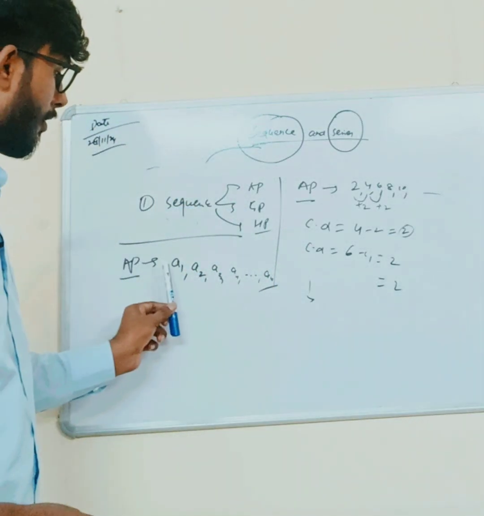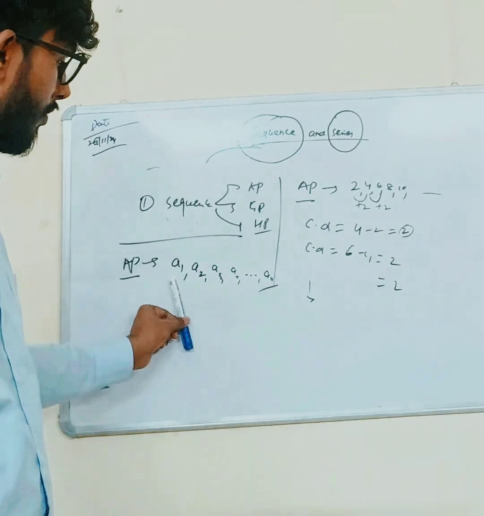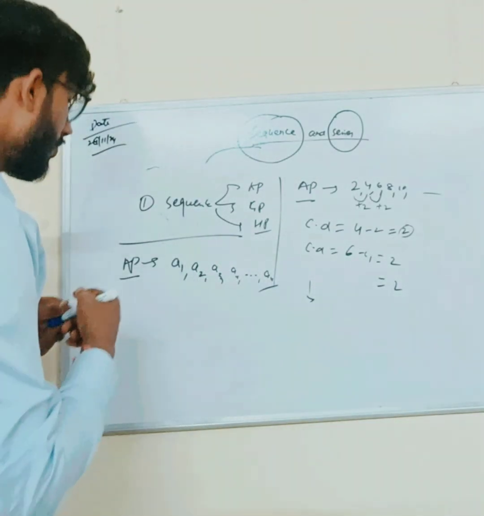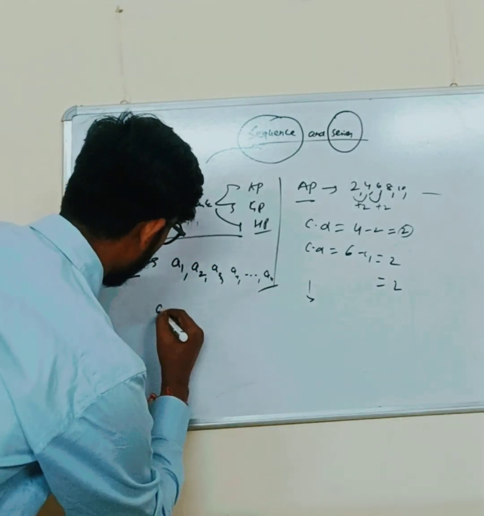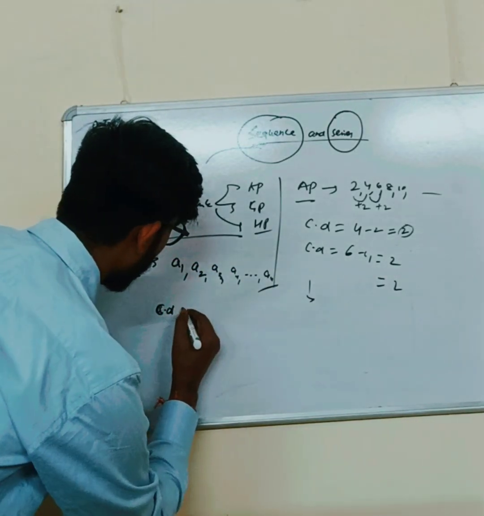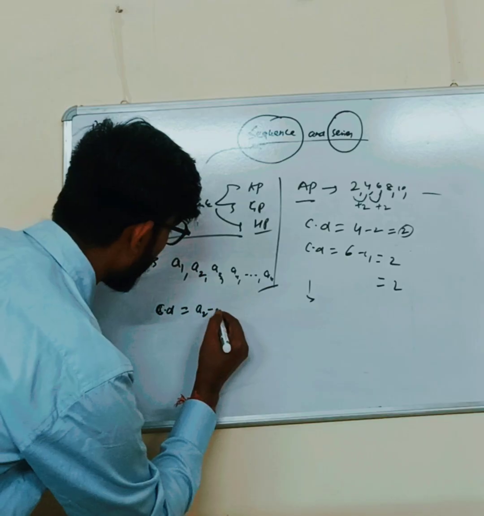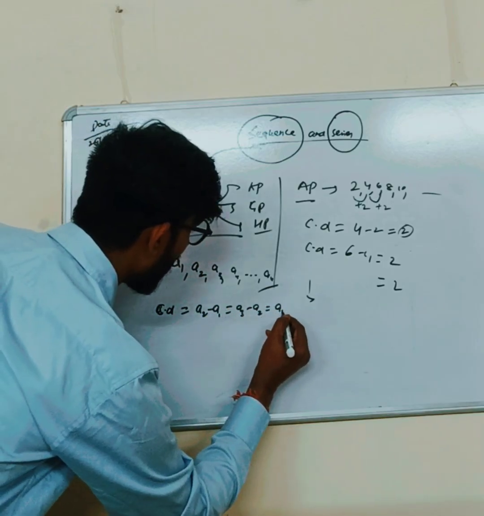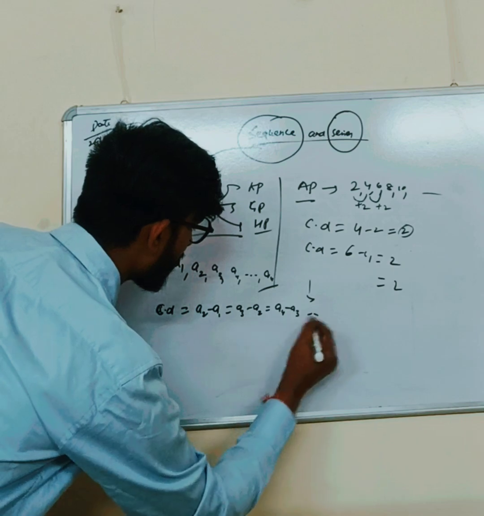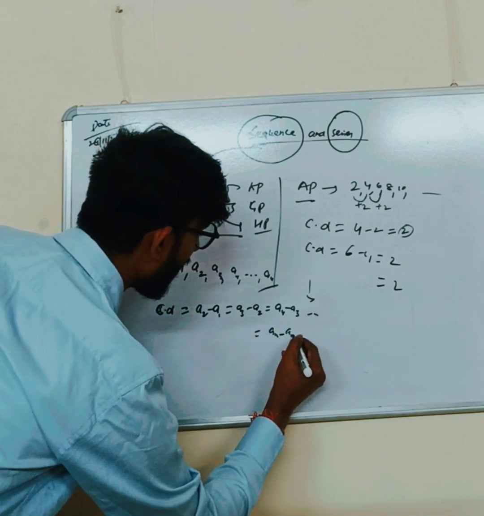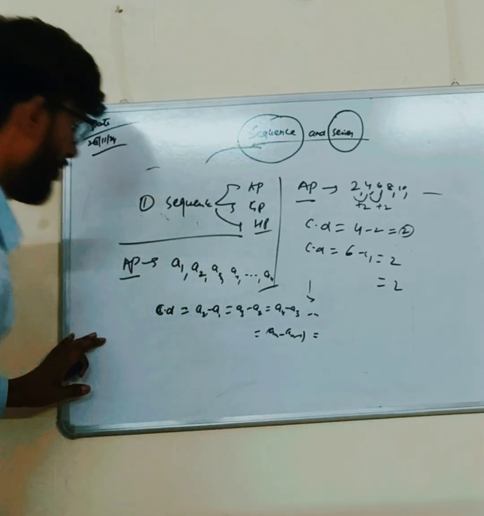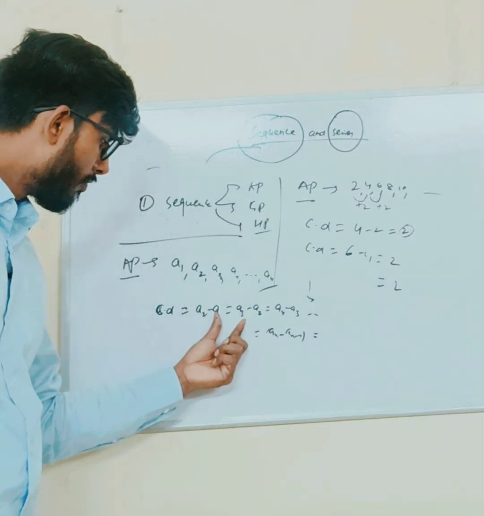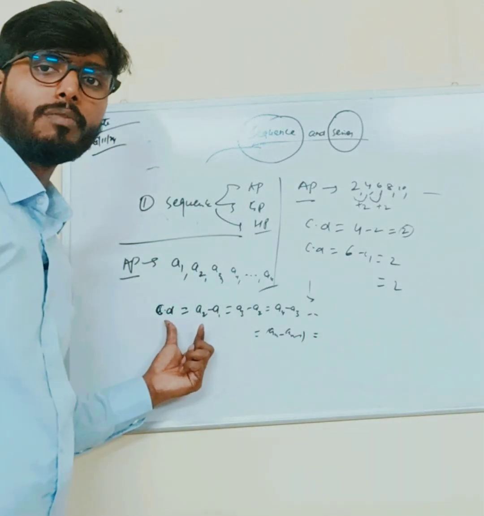If we have the A1 value and the common difference, then we are able to get A2. How? We know that common difference is equivalent to A2 minus A1, A3 minus A2, A4 minus A3, and so on up to AN minus A(N minus 1). So if we have the values of A2 and A1, then we can easily find their common difference.